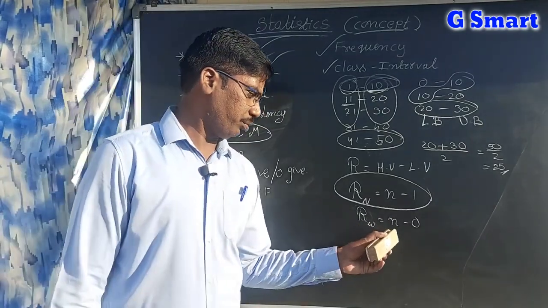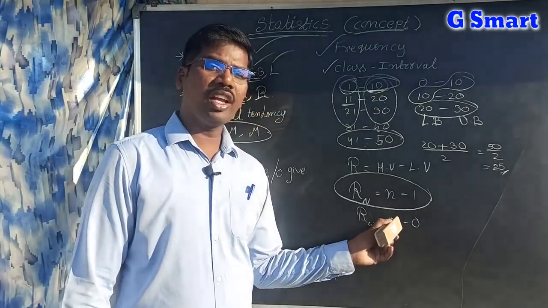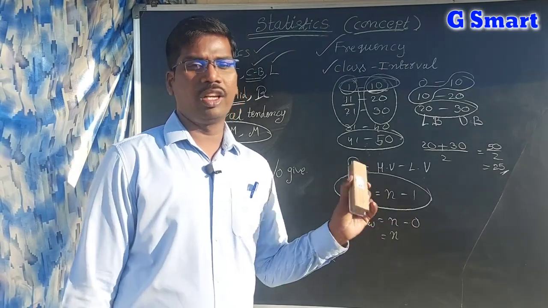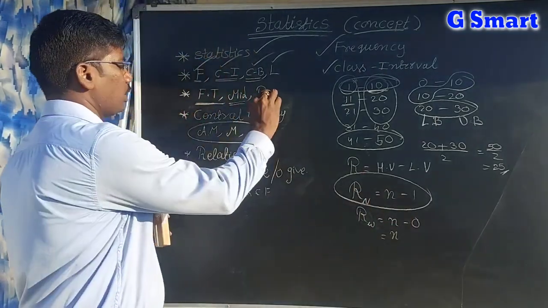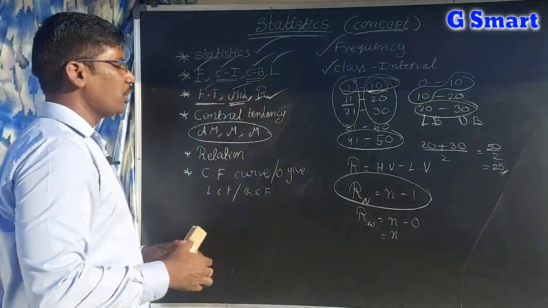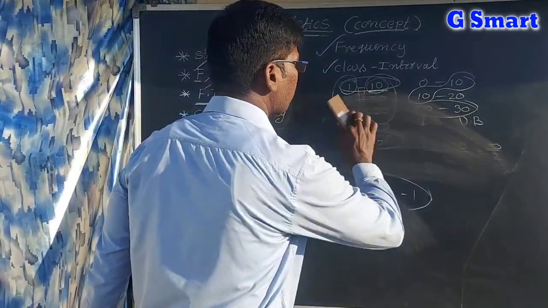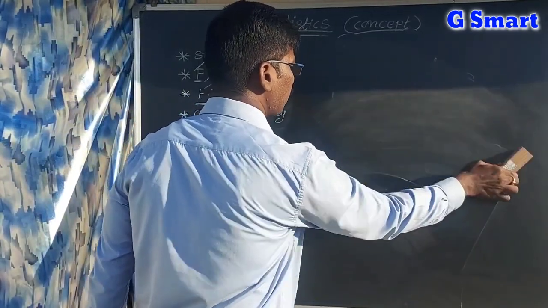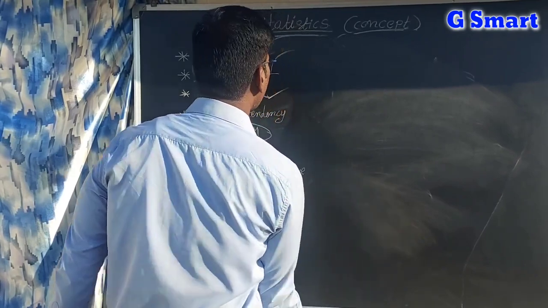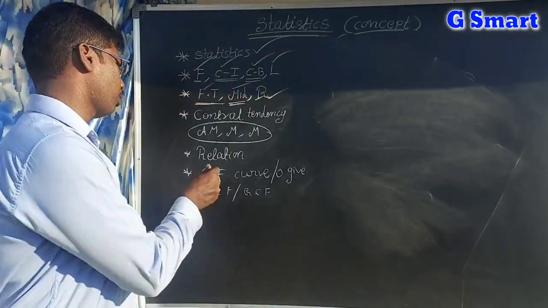Here the highest value is n and the lowest value is 0, so n. Like that we can find range. So mid value you understand, frequency table you understand. Now we are going to discuss central tendency. So what is central tendency? Let us see here.